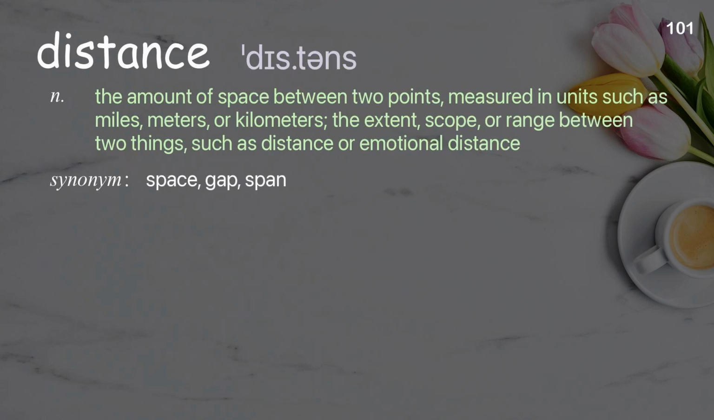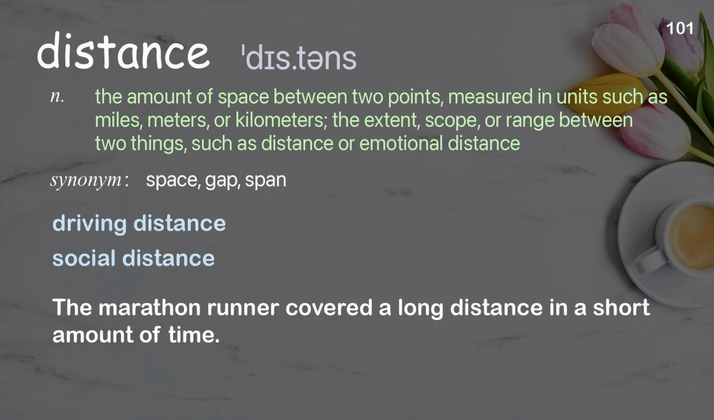Distance. The amount of space between 2 points, measured in units such as miles, meters, or kilometers; the extent, scope, or range between two things, such as physical distance or emotional distance. Examples: Driving distance, social distance. The marathon runner covered a long distance in a short amount of time.